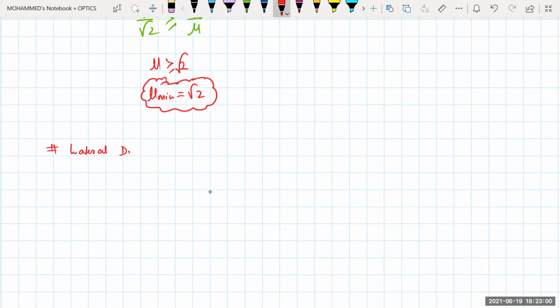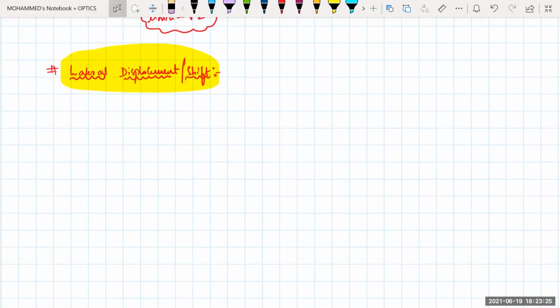Lateral displacement, or we can say this one as a shift. Okay, what do you mean by that one? See here.